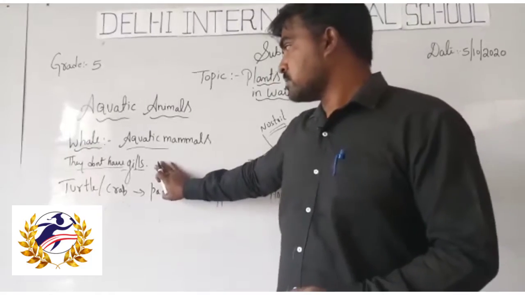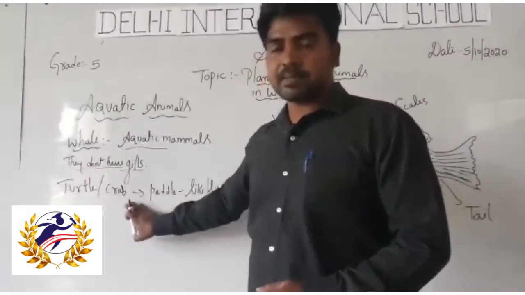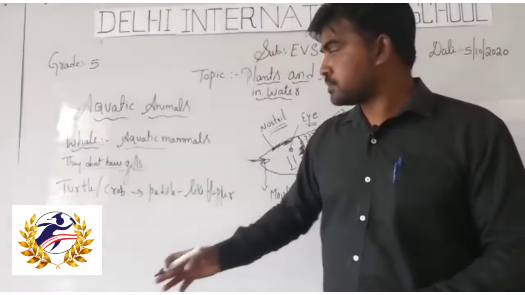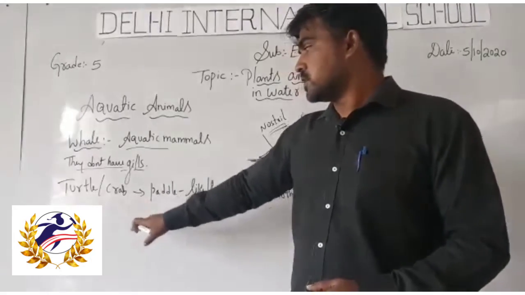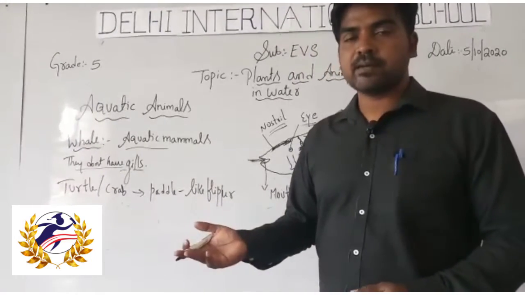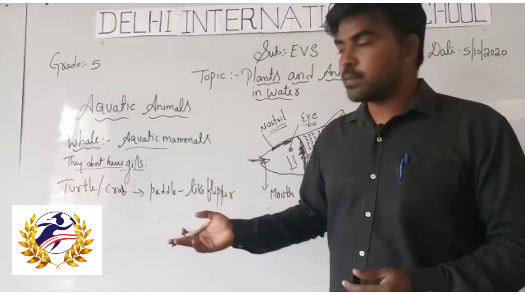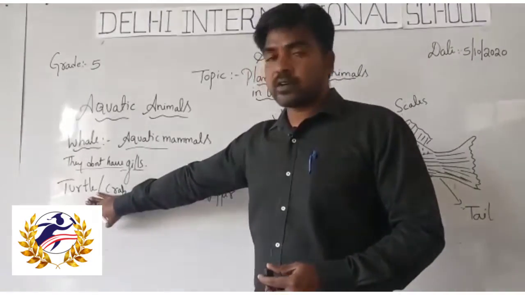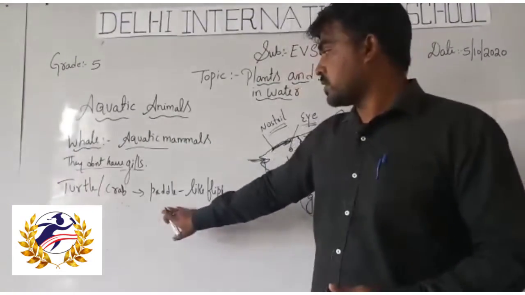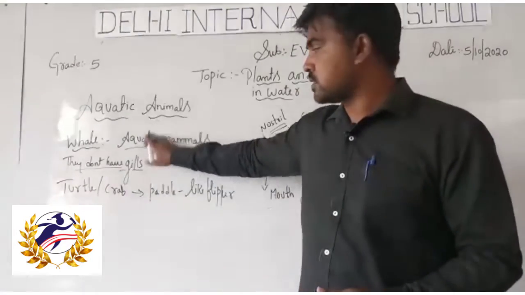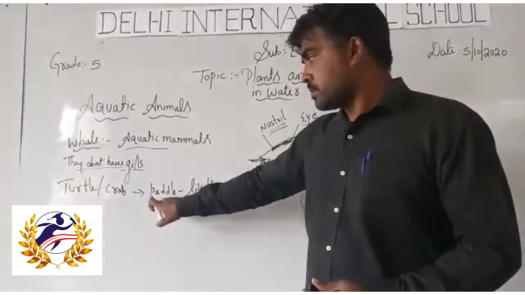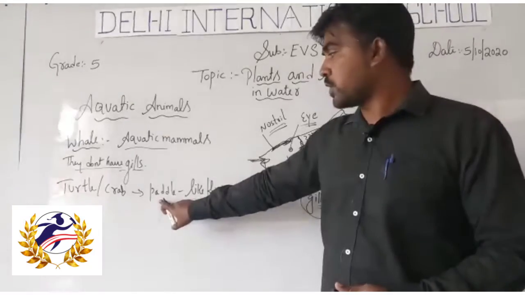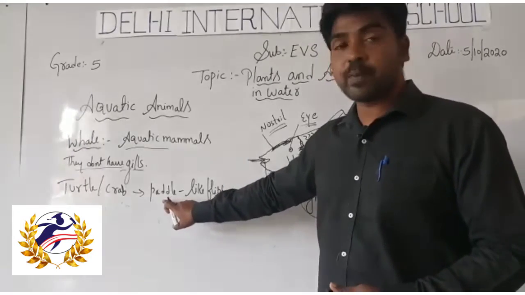Next is the turtle and crabs. Turtle or tortoise and the crabs. Whether it is a sea crab or a river crab, or a tortoise and turtle, these are all aquatic animals. Turtle and crab have paddles.